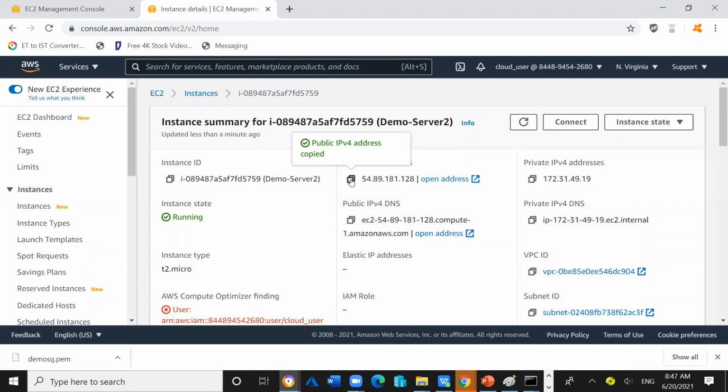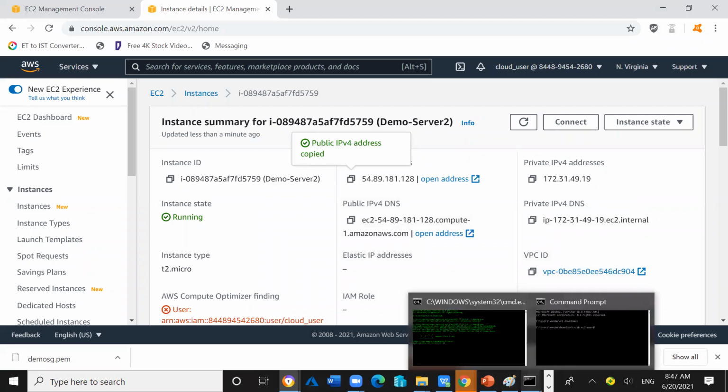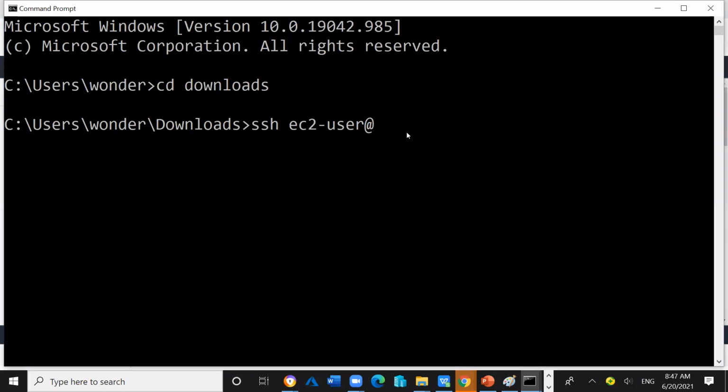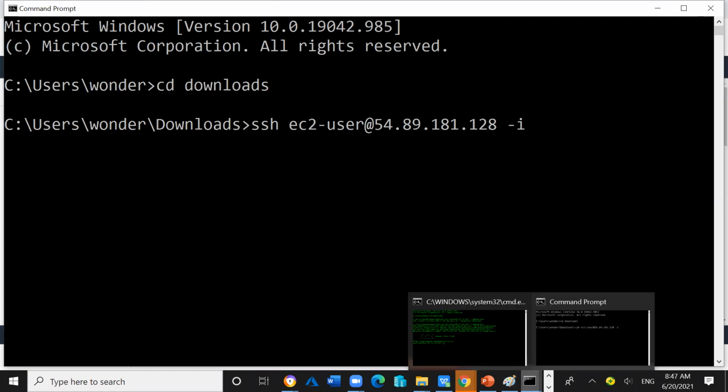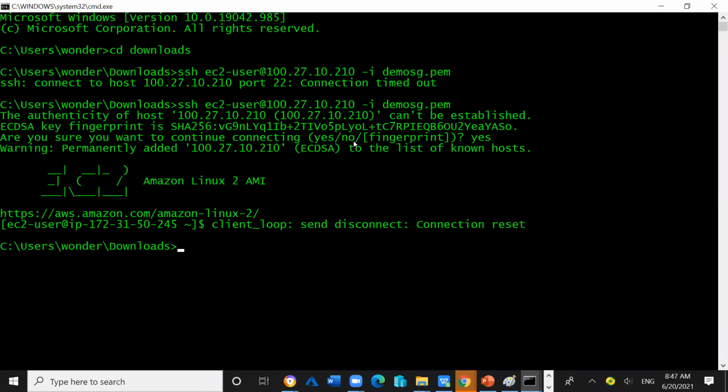So what is the IP address? This is the IP address. Just copy this IP address and paste it here, then hyphen i. And what is the key pair file? The key pair file is demo.sg.pem.